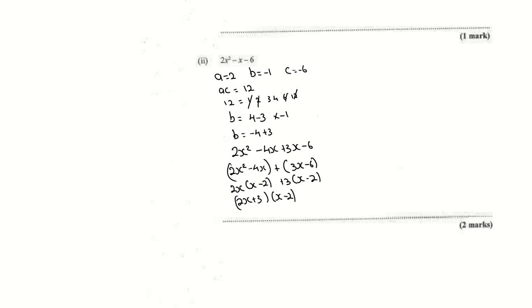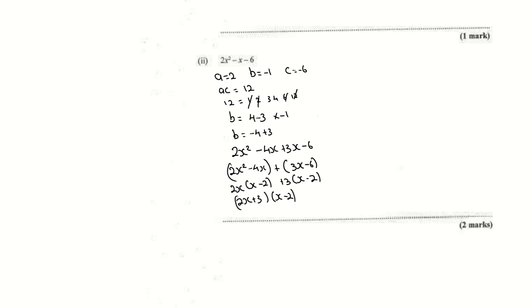If we are not good with our directed numbers, treat b as positive for now. Which two would you get? Positive 1: 3 and 4. 1 and 12 cannot work, 2 and 6 cannot work. b is 4 minus 3, however, we don't want positive 1, we want negative 1, so you multiply the entire thing by negative 1, you get minus 4 plus 3.